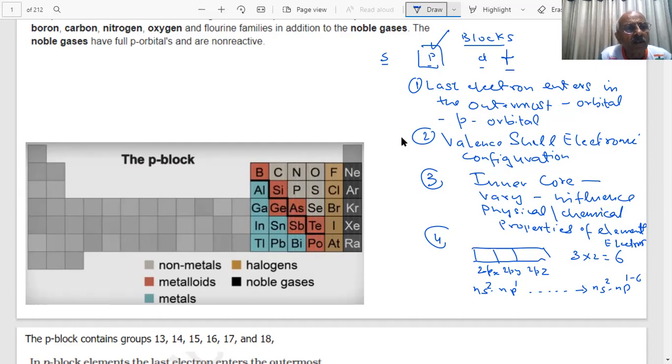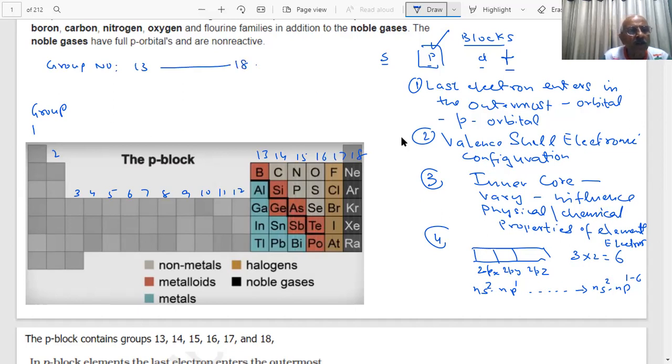You have seen this is part of the periodic table. This is group 1, 2, 3, 4, 5, 6, 7, 8, 9, 10, 11, 12, 13, 14, 15, 16, 17 and 18. Therefore you have group numbers 13 to 18.